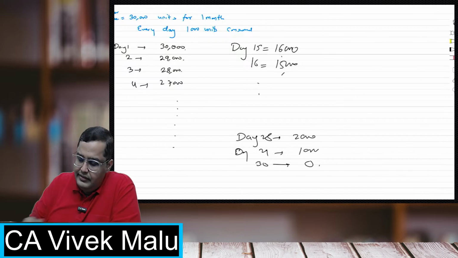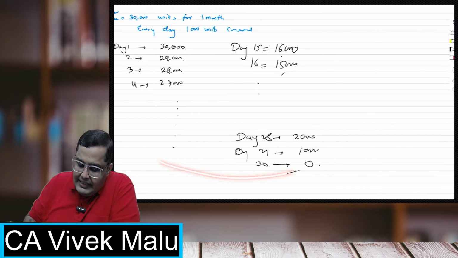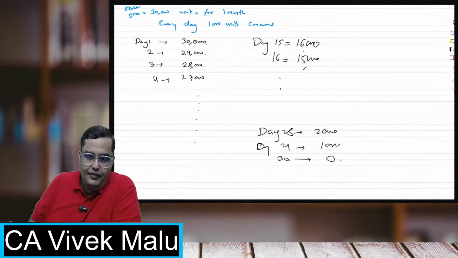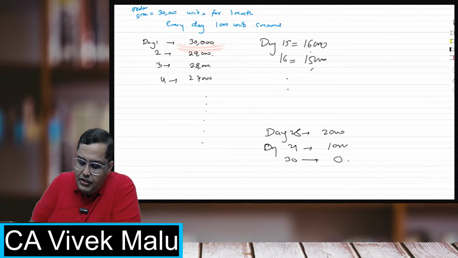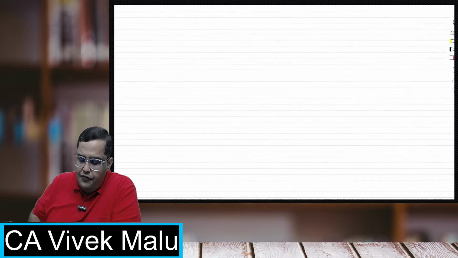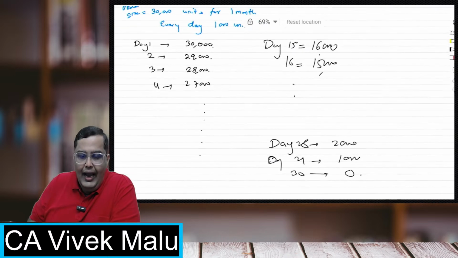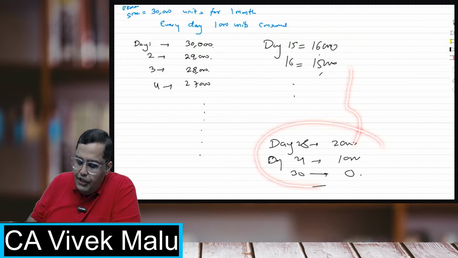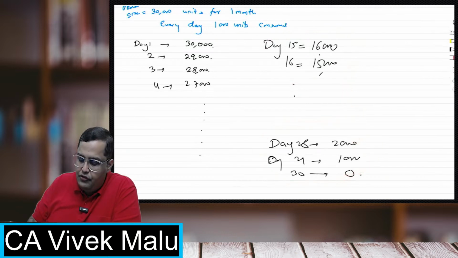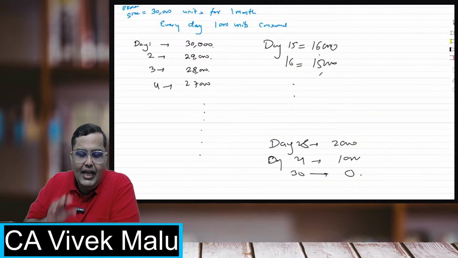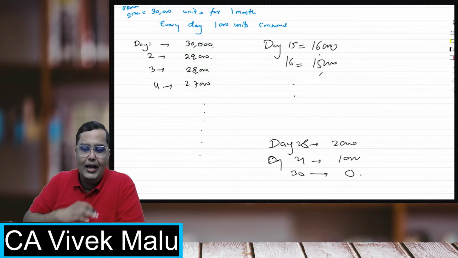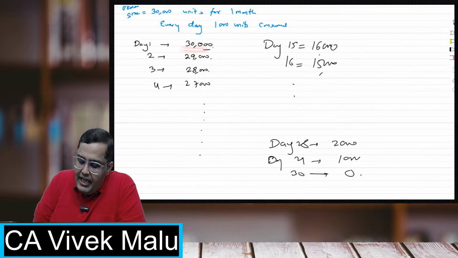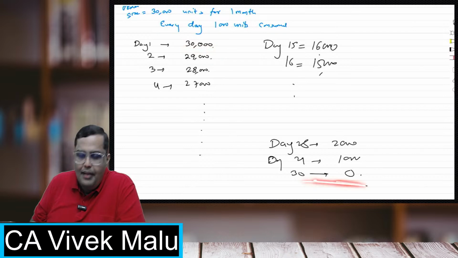Now understand this. In the entire month, I have to calculate the average inventory. There was some period where I was having 30,000 units, 29,000 units, 28,000 units, 27,000 units. It was continuously falling. At some point of time, I reached nearly the half, and after that, I was continuously below 15,000. So now try to understand what average inventory is. Average inventory is something which you are maintaining all across the year. On day 1, I'm having 30,000. On day 30, I'm having 0 units.